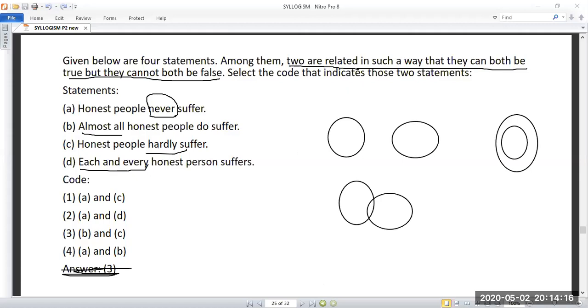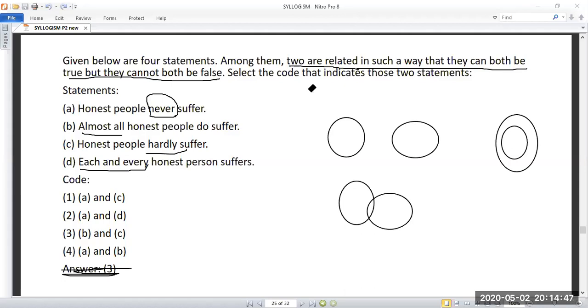And what answer have you got? So what is the answer for this question? Has anybody found the answer? Please reply.